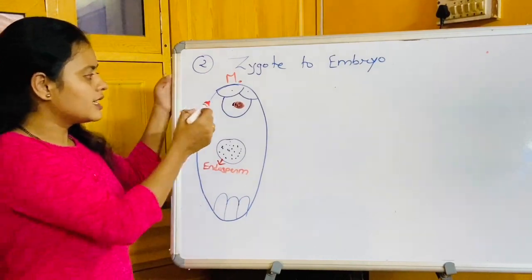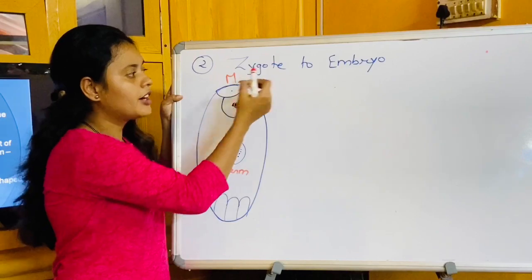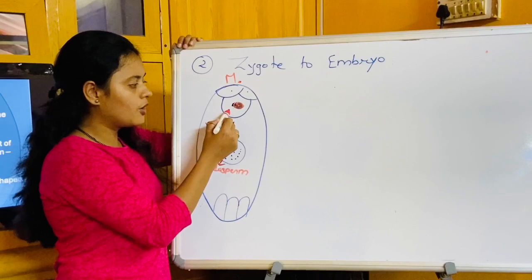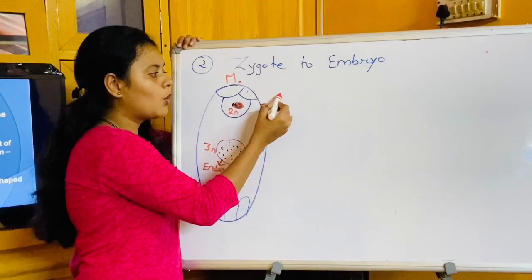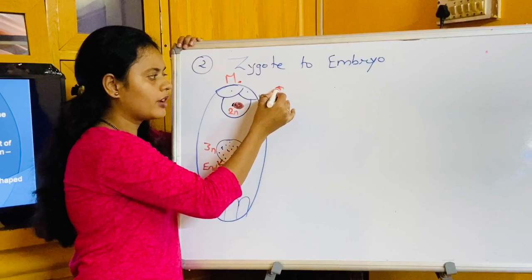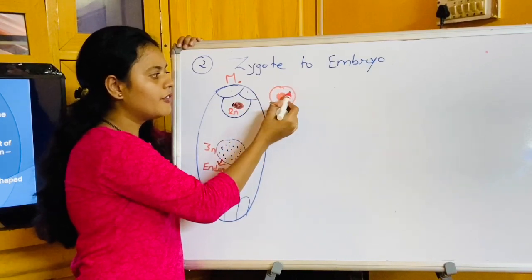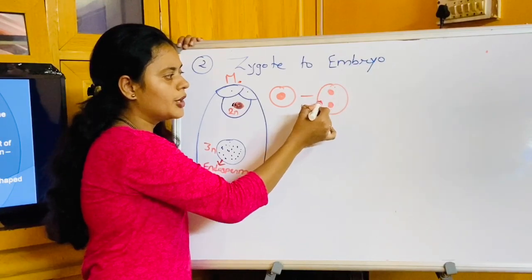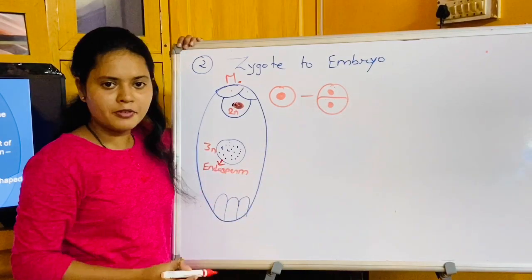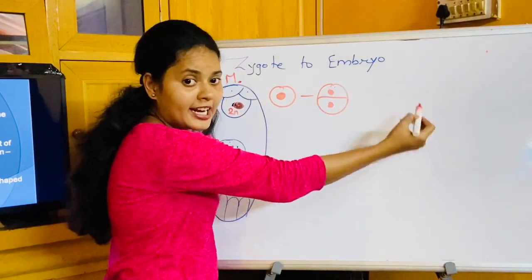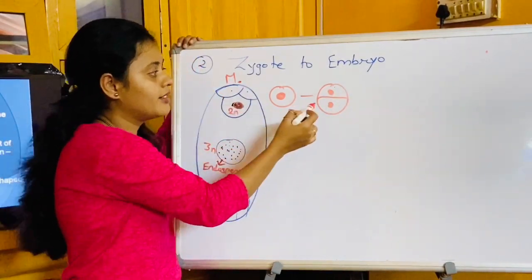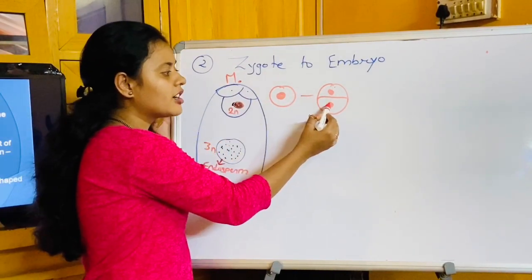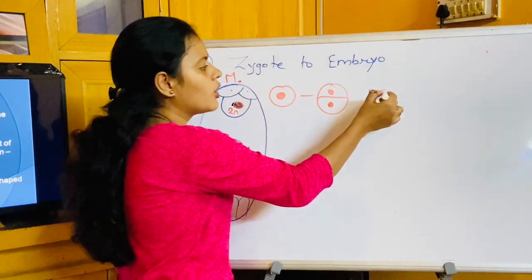Now the zygote is undergoing mitotic division. If you remember, endosperm is triploid, zygote is diploid. Now one zygote cell, for example this is the cell, will first give two nuclei, right? Two nuclei, and then the cell wall will be forming. Then you will get 4, then 8, 16, like this the mitotic division will take place.